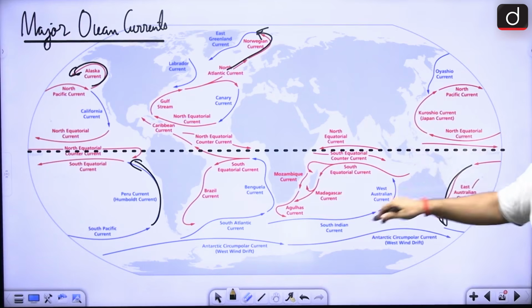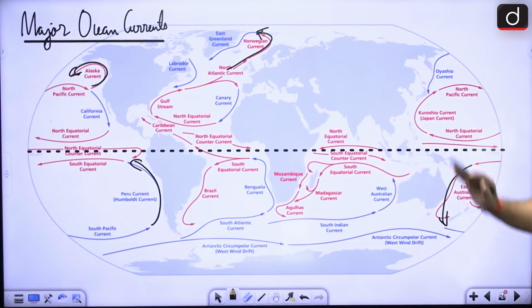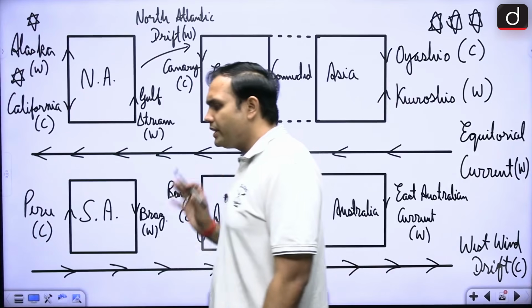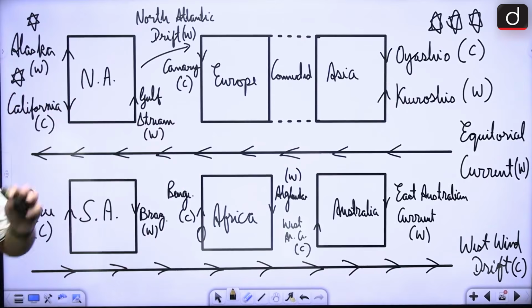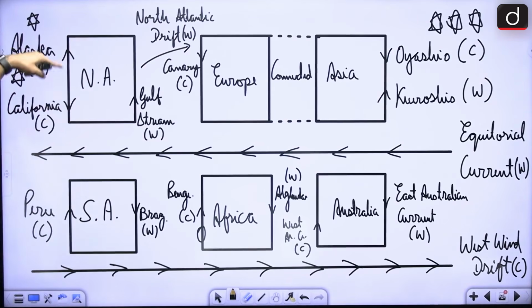Then this particular section is, of course, our very easy thing. So this is quite easy to remember, but these four gyres are very important, right? In that regard, if you look at a basic differentiation or diagrammatic representation, there are some important currents that you can remember. So on the western coast of North America, there is the Alaska current that is warm, and there is the California current that is colder, right?